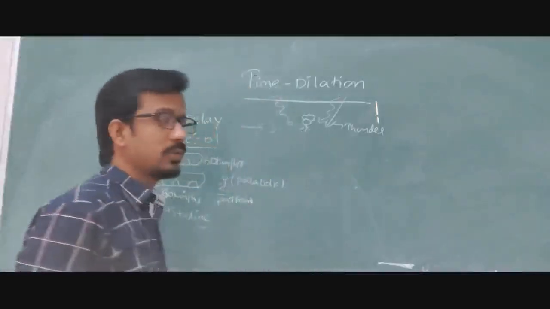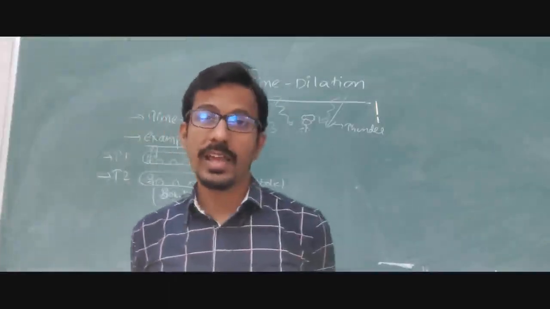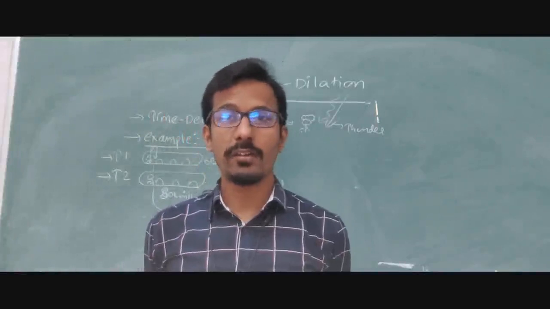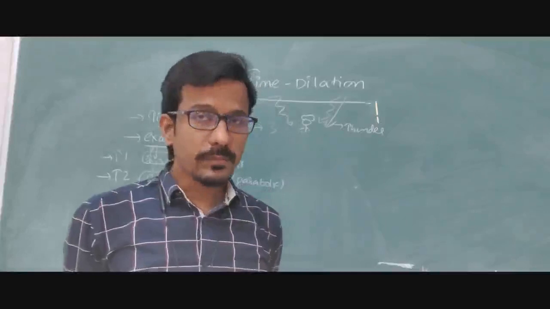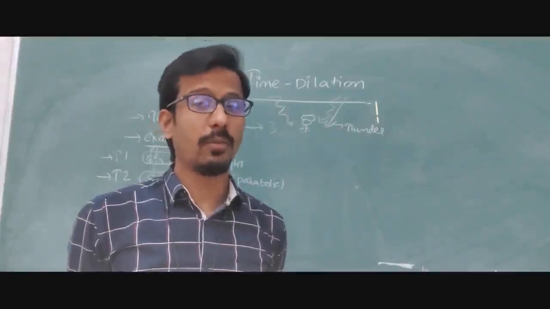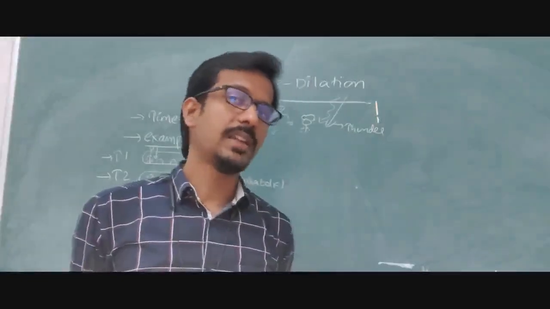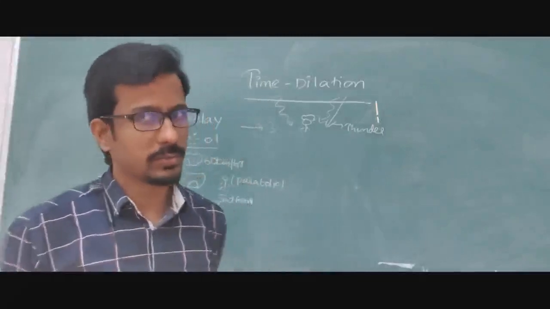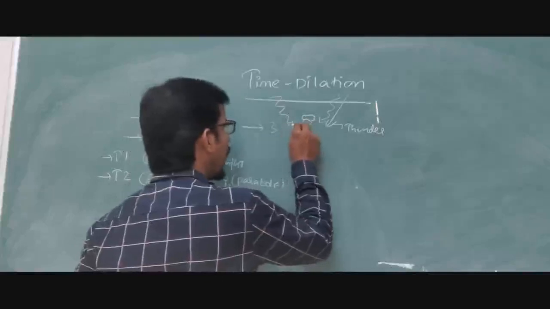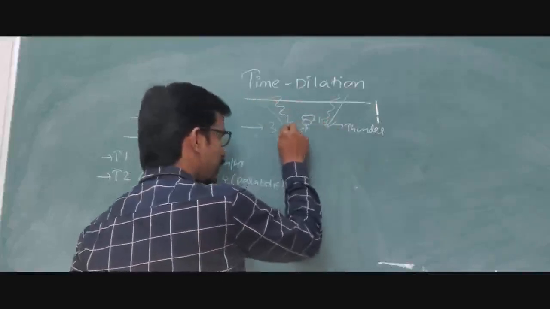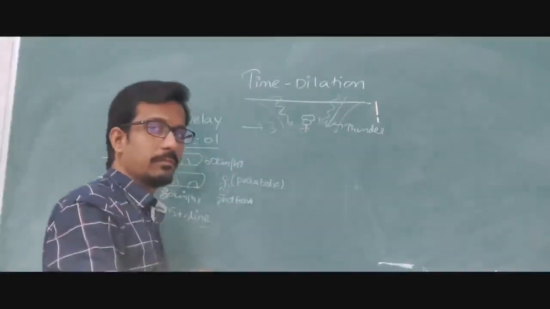Why? If you observe sunshine, when clouds thunder, the sound we hear afterwards. Light travels faster because the speed of light is 3 × 10^8 meters per second, while sound is about 330 meters per second. That's why first the lightning comes, then the thunder sound. Understood? So there is another phenomenon we should know. Here we see that the light and the thunder from here both reached at the same time. Understood?